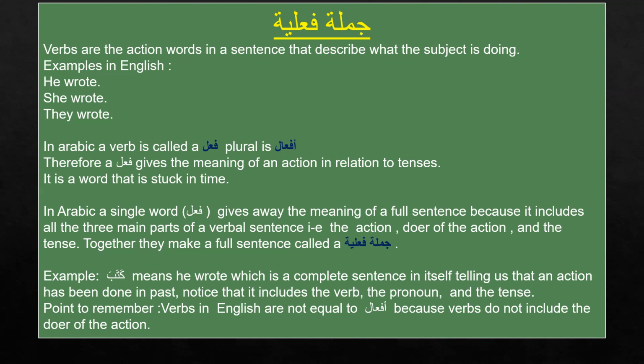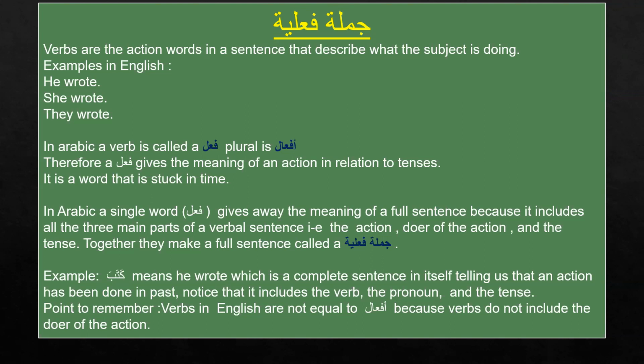In English, we have many tenses like present tense, present continuous tense, past tense, past continuous tense, future tense, and likewise. In Arabic it is quite different, but there is a huge range of words that we are going to learn for past tense, present tense, and future tense. In fact, it's really amazing to learn about a fail in the Arabic language.